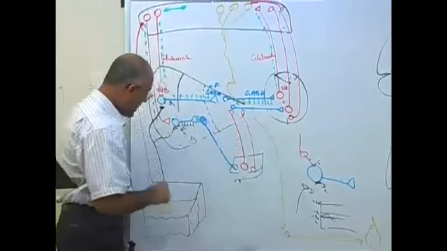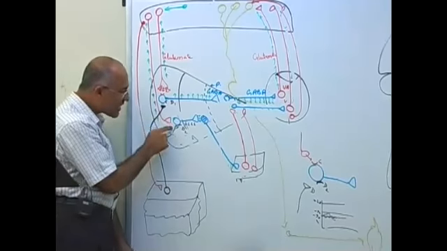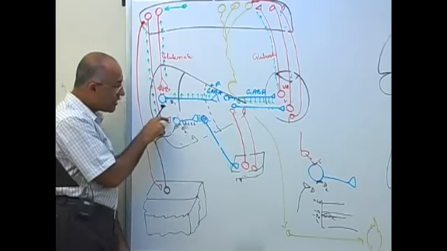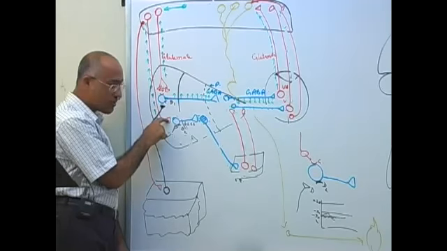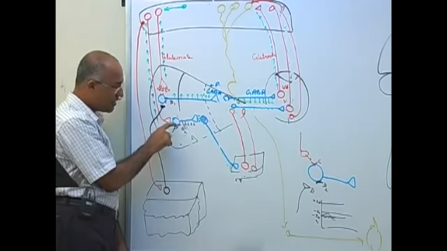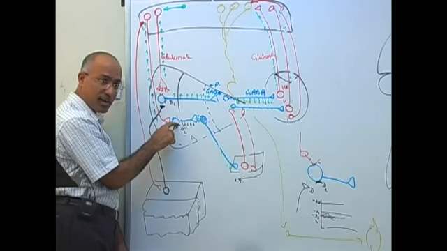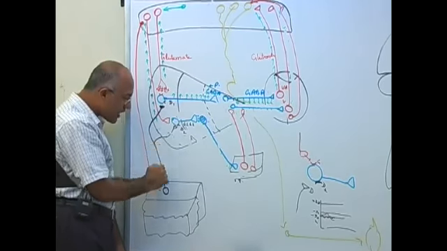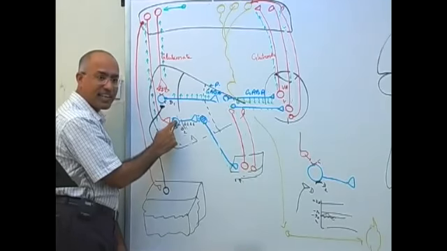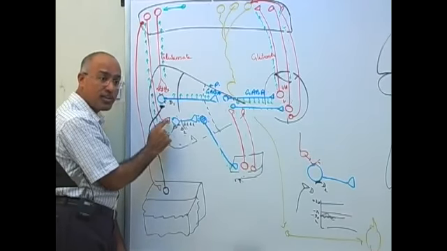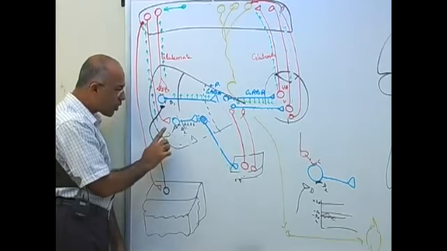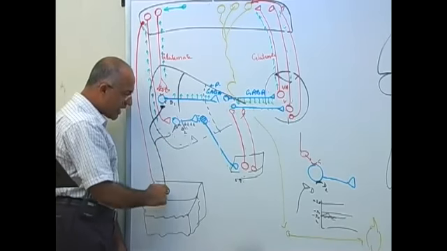Clear? Here they are antagonists, because corticostriatal fibers are stimulating the GABAergic neuron here, but nigrostriatal fibers are inhibiting it. So they are antagonizing the action of each other. Now we see purely the action of the nigrostriatal pathway.